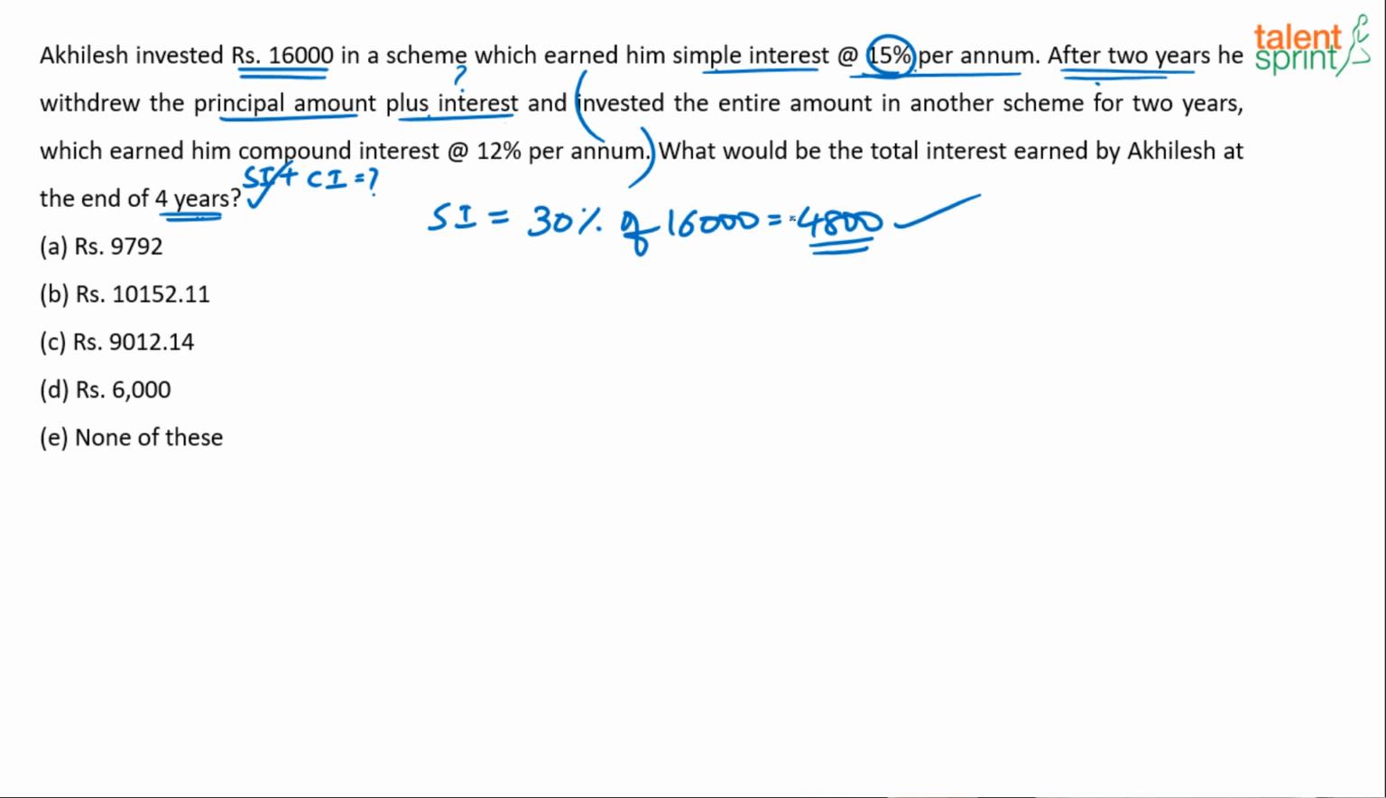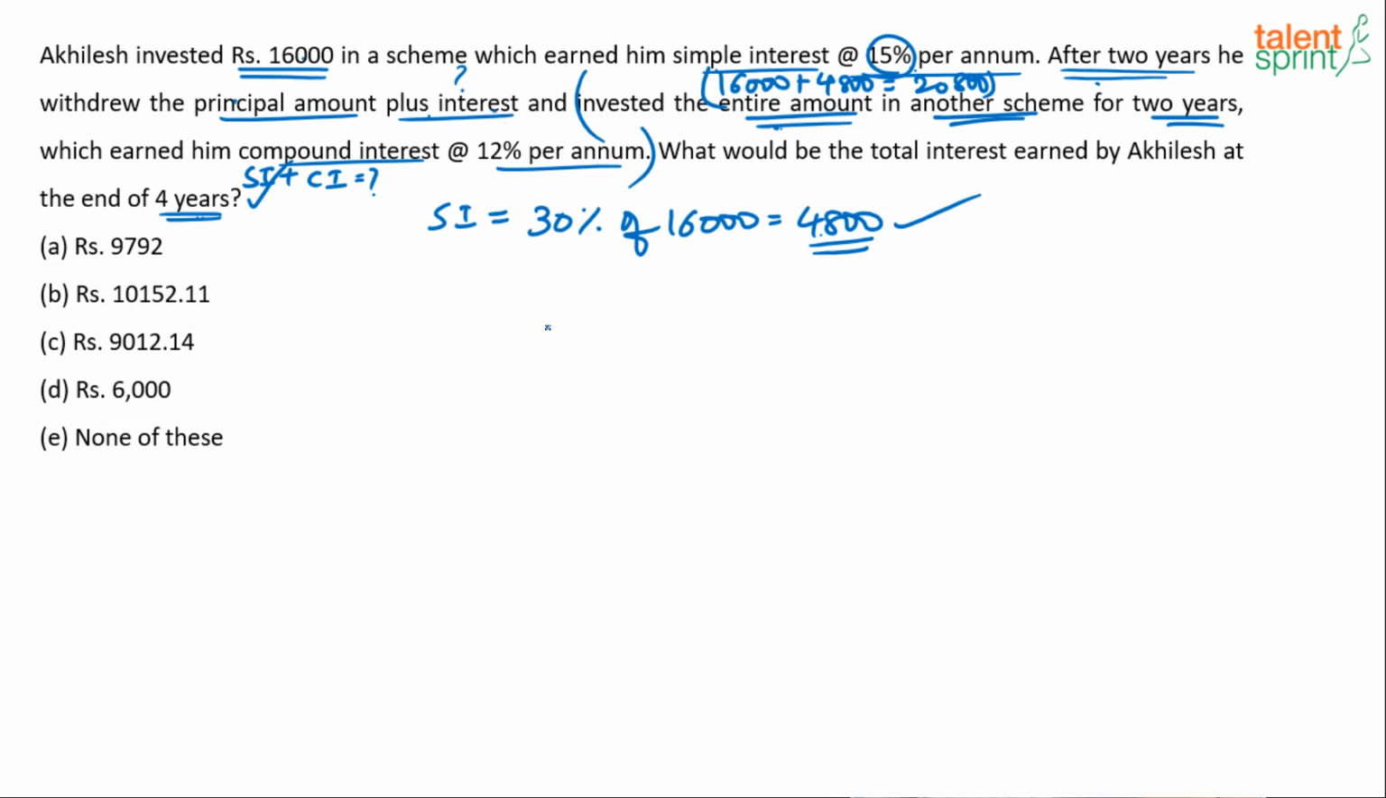Now comes the question on CI, compound interest. Now what did he do? After 2 years, he withdrew the principal plus interest and invested the entire amount. Entire amount would mean what? 16,000 plus 4,800, which is 20,800. So he invested this 20,800 in another scheme. For how many years? For 2 years, which earned him compound interest. At what rate? 12% per annum.